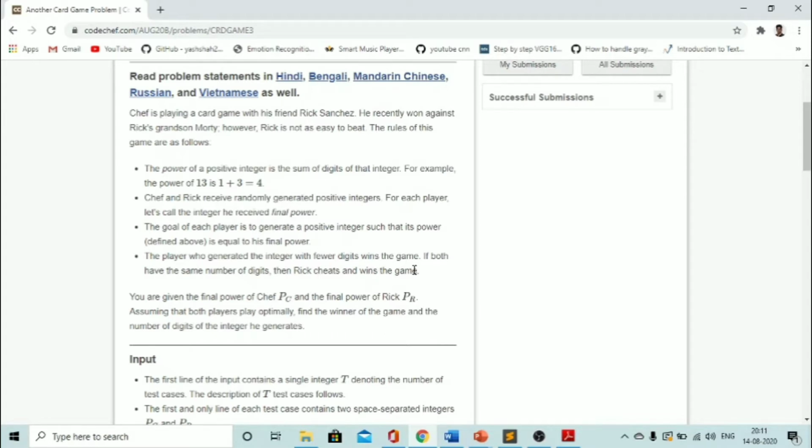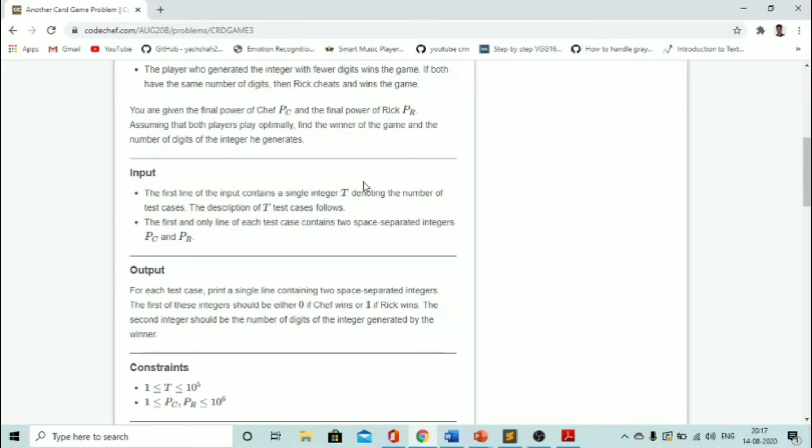What the problem says is Chef and Rick will receive two randomly generated positive integers, and both integers are called the final power. Then the goal of each player is to generate another positive integer such that the power of that integer is equal to the final power. What does the power of that integer mean? We have to generate an integer such that the sum of digits of that integer is equal to the final power of that player.